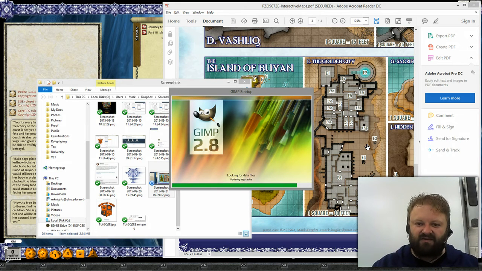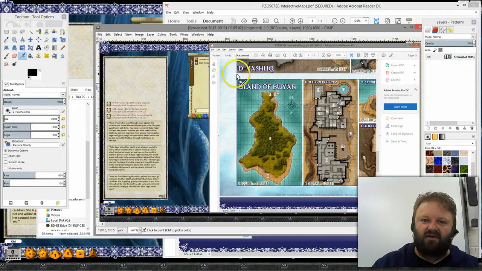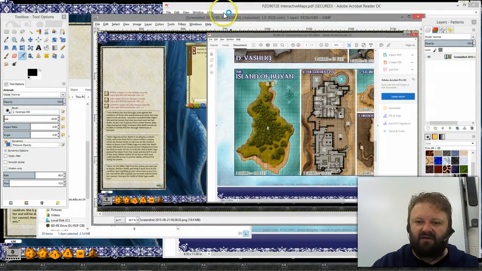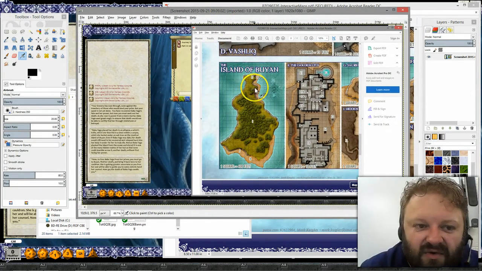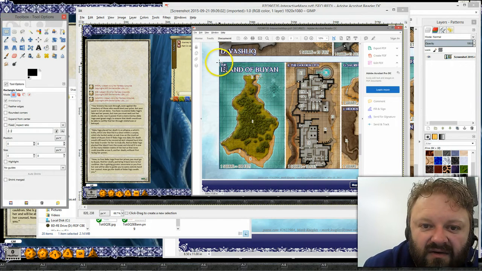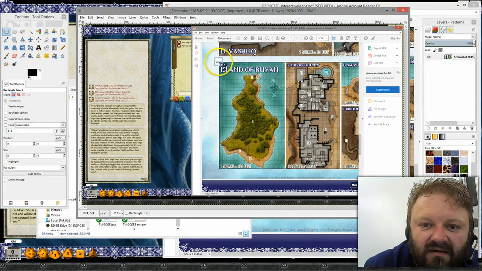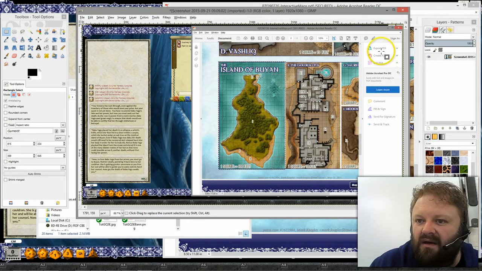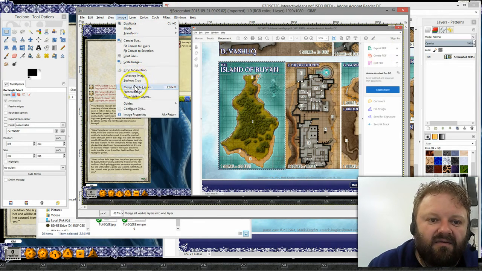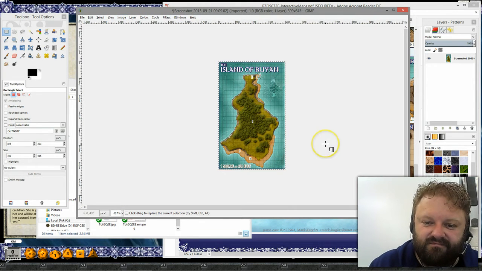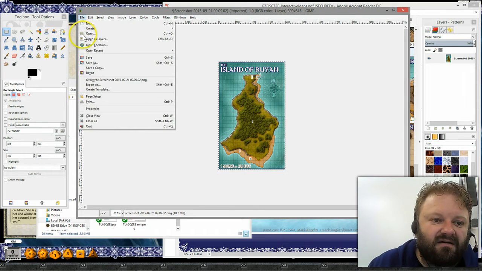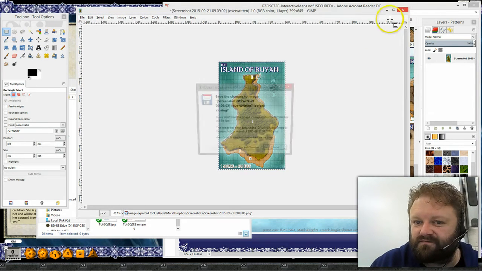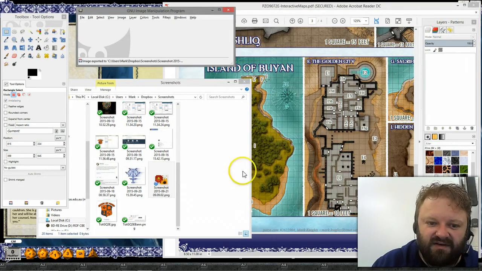This is a really simple process. It takes no time at all. Even though I keep pausing and taking you off, I'm really only spending a couple of minutes, if that, in between each time that I'm talking to you. So here we are. We're going to select the island of Buyan. Okay, and image copy selection. That's all I need to do, and then overwrite the screenshot. So discard those changes now.